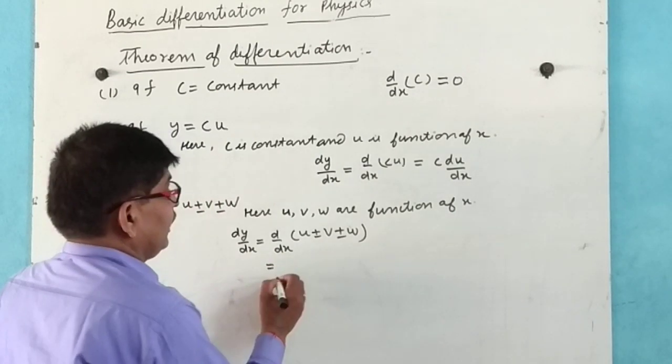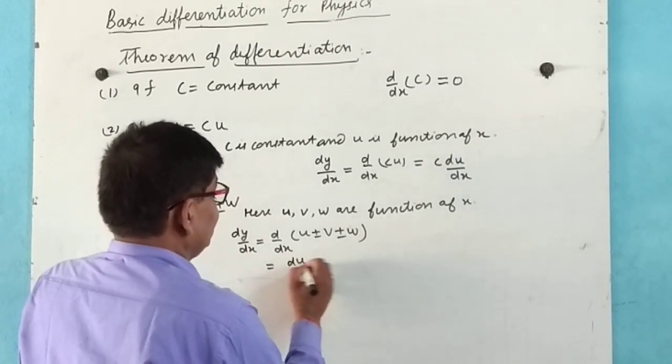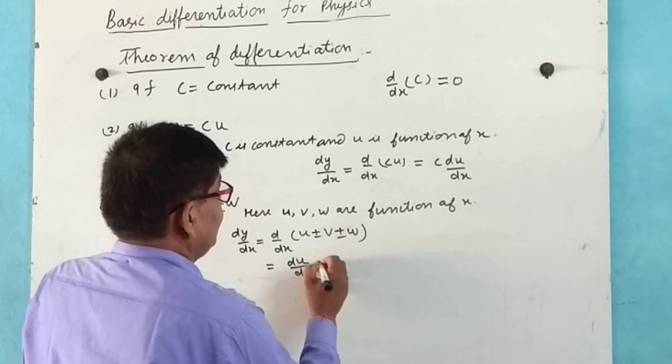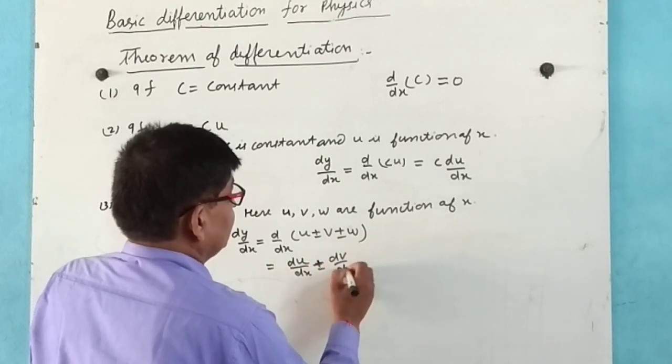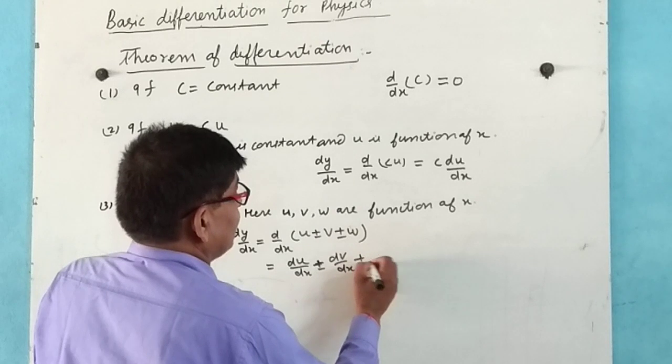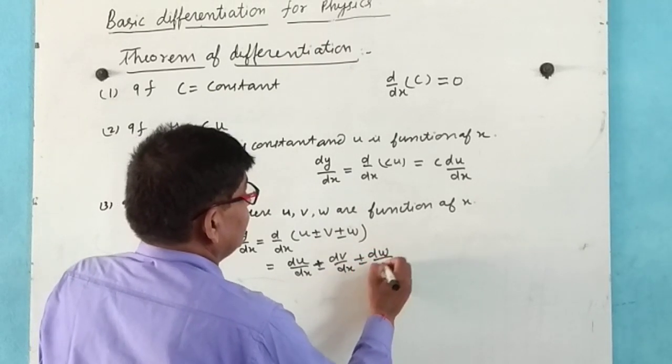This can be written as du by dx plus or minus dv by dx plus or minus dw by dx.